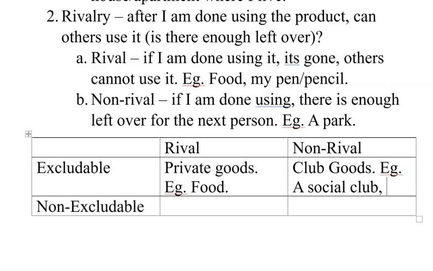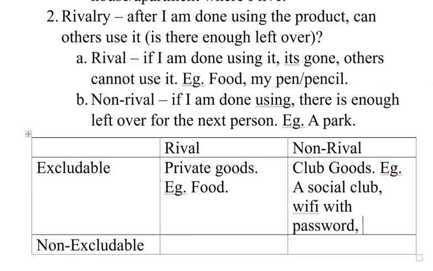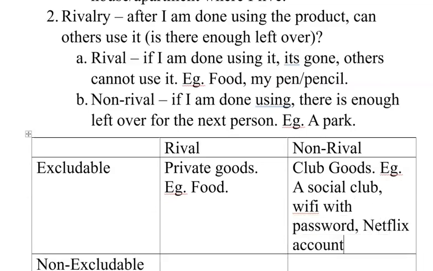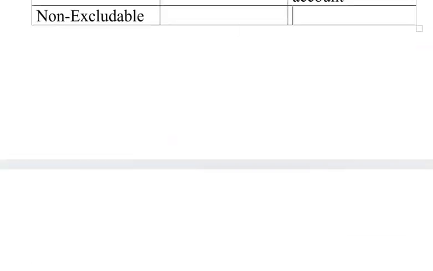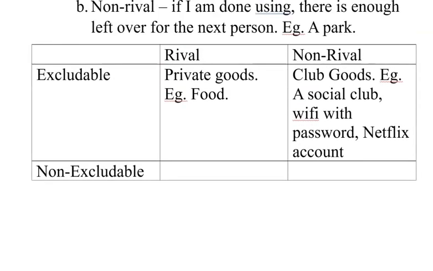maybe Wi-Fi with a password, or maybe your Netflix account. These are considered club goods because I can exclude people from using my Wi-Fi, and they can only use it if I give them the password. Or I can exclude people from using my Netflix account, and they can only use it if I give them my password. But once they're in, it really doesn't matter, unless you add 50 or 70 extra people. If you add one more person, if you were just using your Wi-Fi and now another person is using it, it really does not diminish your usage or your experience of using it.